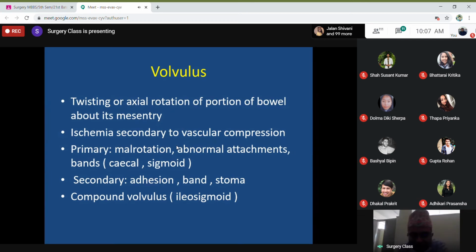So volvulus is also a very acute emergency condition. It may be because of primary malrotation of the bowel, or congenital abnormal attachment, or sometimes bands. These may cause volvulus. In secondary causes, again, adhesion bands, and sometimes stomas like colostomy or ileostomy, and the bowel twists around this stoma. Sometimes more than one segment of the bowel is involved in the volvulus, and that condition is called compound volvulus.